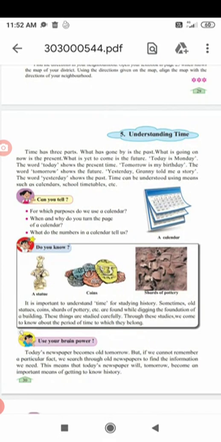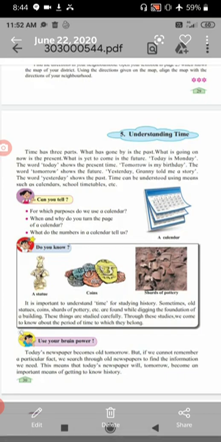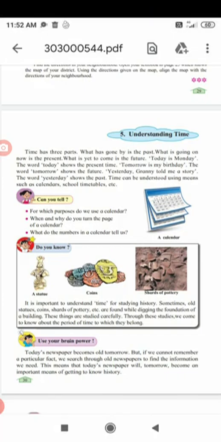Now I have shown you pictures of coins, the picture of a statue, and coins of different eras. These things tell us the history of different periods. In the same way, a newspaper also tells us history of different times. Today's newspaper will become tomorrow's old, that is past. So past means history.